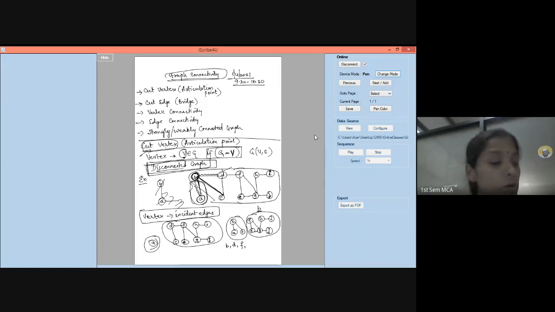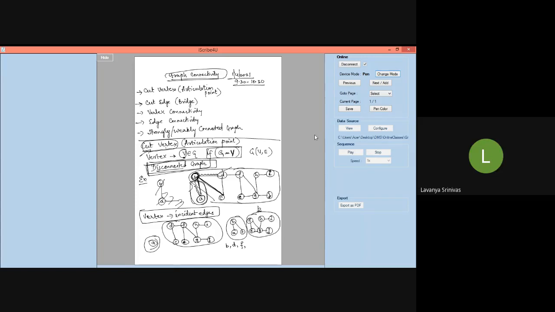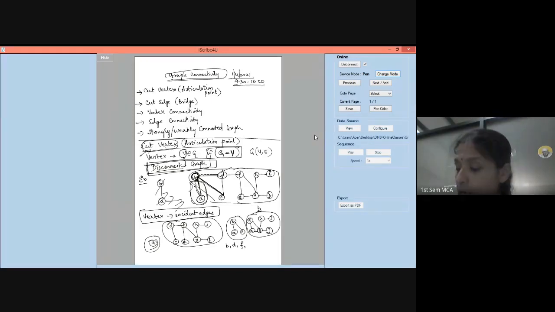All right. What about G? G also, yes. G is also a cut vertex. Because if you remove G, FG, HG, EG, GJ, all these edges will go, it will become disconnected, correct? H and I will become one part, J will become one part, F, E, D, all this will become one part, correct?